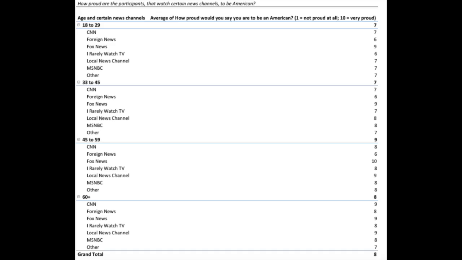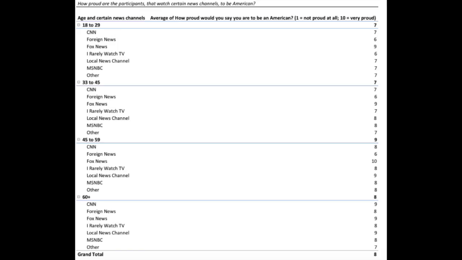And now our third pivot table: how proud are the participants that watch certain news channels to be American? Especially looking at the Trump election, we heard and read in the media a lot that Fox News supported Trump, supported Republicans, supported being more conservative. And looking at the data from the Amsterdam University, there seems to be a correlation here,